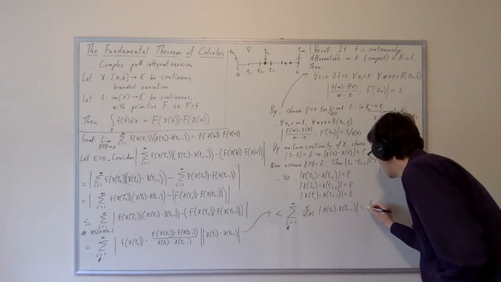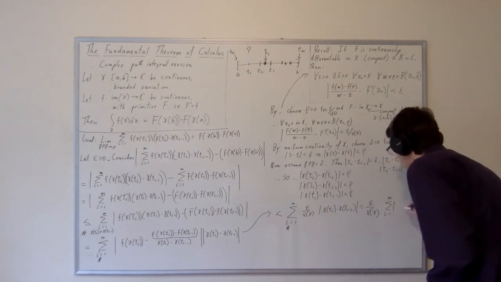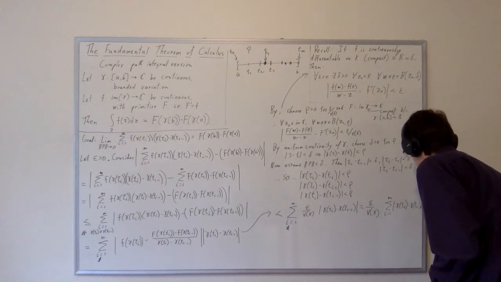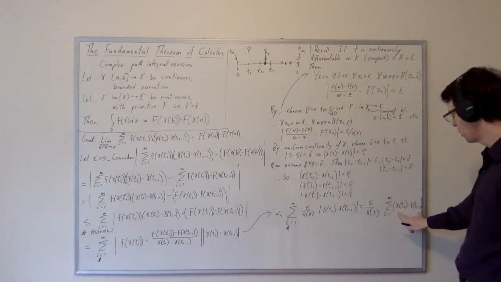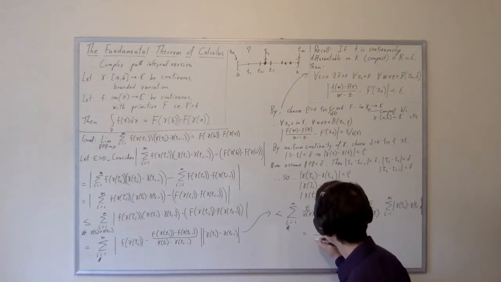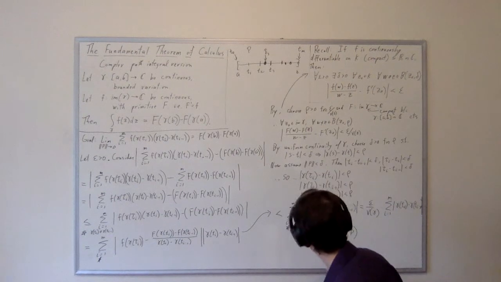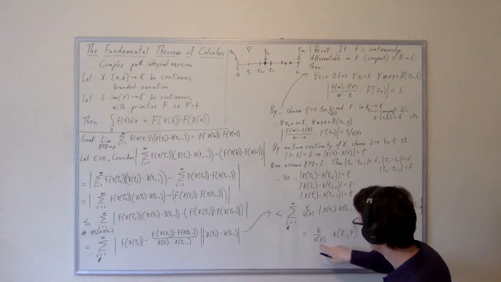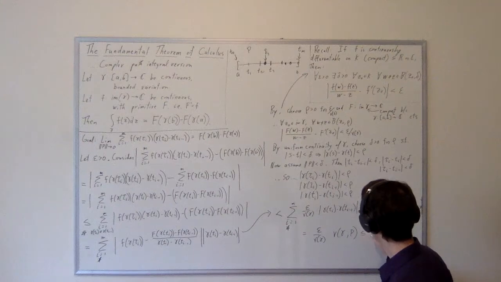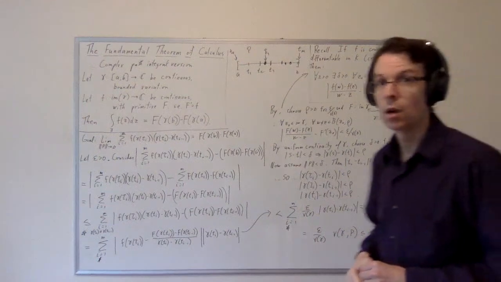So this is equal to epsilon over the variation of gamma times the summation i equals 1 to m of the modulus of gamma ti minus gamma ti minus 1. But that's nothing more than the variation of gamma measured with respect to the partition P. So this gives us epsilon over the variation of gamma times the variation of gamma with respect to P. The variation of gamma is the supremum of things like this, so this variation is less than or equal to that variation. And so that's less than or equal to epsilon, which is what we need.